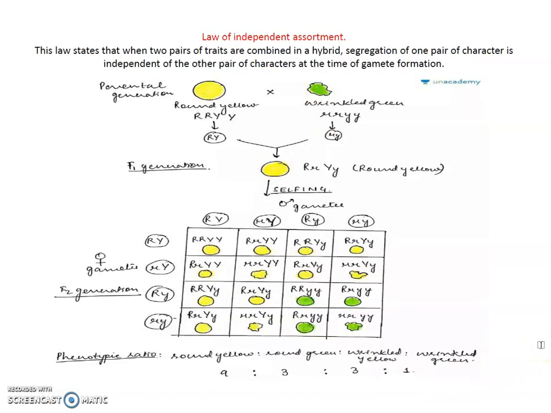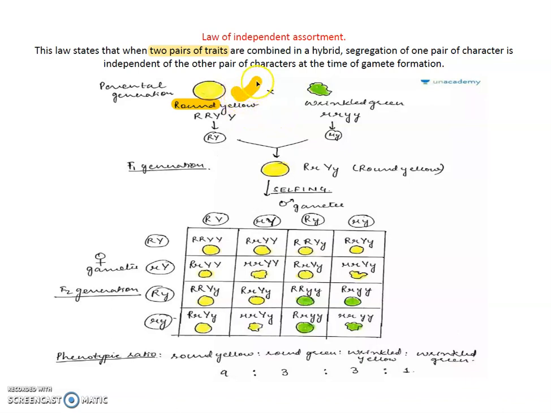Mendel's third law is the law of independent assortment. The law of independent assortment states that here Mendel selected two pairs of traits. Two pairs of traits means characters. Mendel selected two traits, just like round shape and yellow color.